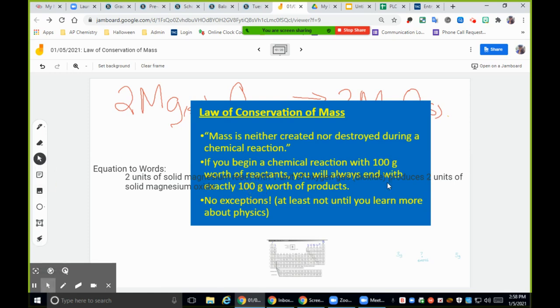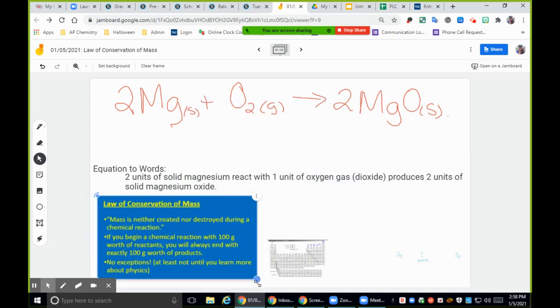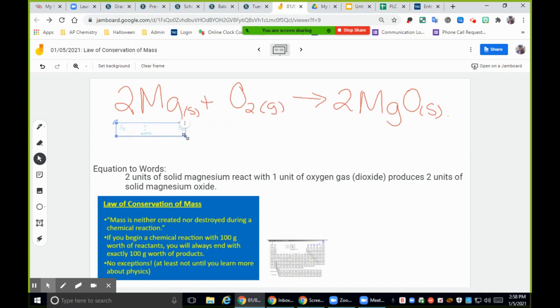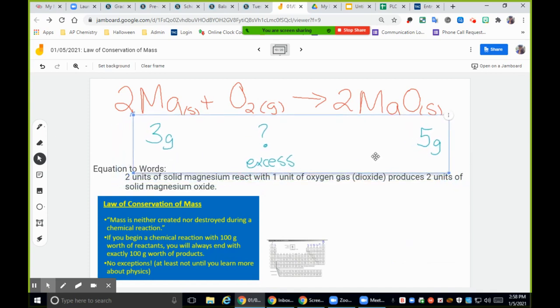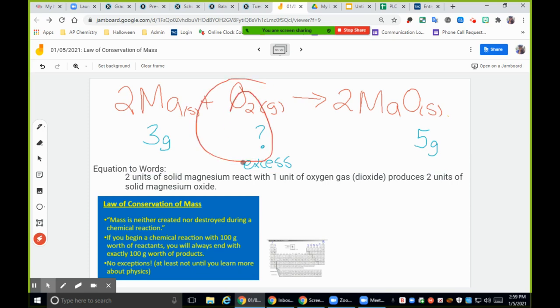Okay, so what that means for you guys on your assignment today, unless you've already done it, and I'm sorry, it'll be more of a review, but your assignment today sets you up with things that look like this. It gives you a word equation. It doesn't necessarily write this out, but this is the part that you have to do. If I have 3 grams of solid magnesium and I create 5 grams of magnesium oxide, how much of that oxygen was used? Just like I told you in the story, this oxygen is floating around my room right now, it's a whole room of oxygen. That's why we can breathe. If it only uses a little portion, you can actually solve for what that little portion was, using your conservation of mass.